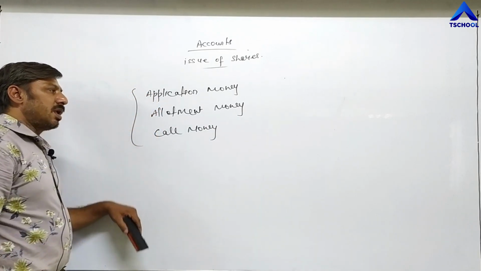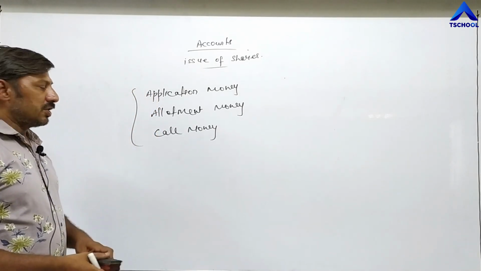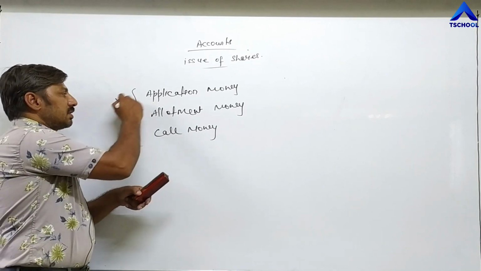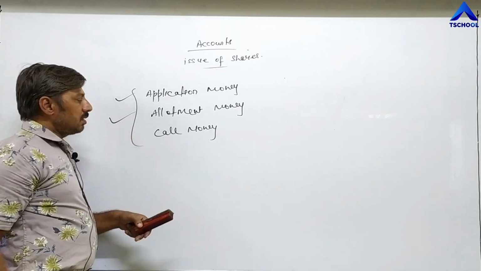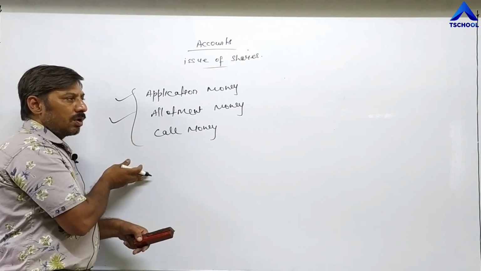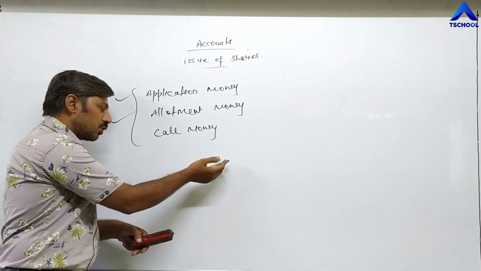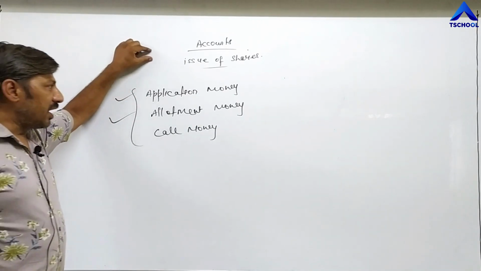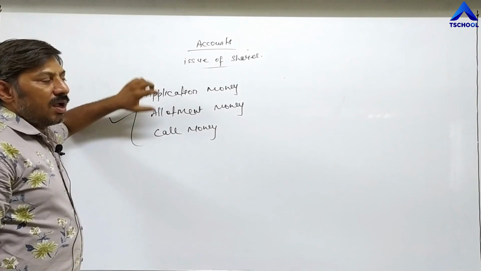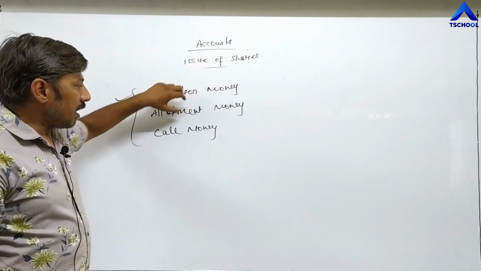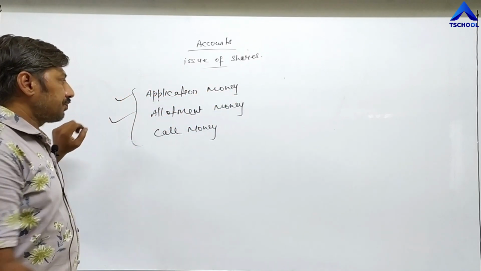Total 3 names. And if installments are more than 3, then application money, second one is allotment money, and then third one is first call, fourth one is second call or final call. Last installment is also known as final call. So company may demand the face value of share in different installments. These installments are application money, allotment money, and call money.